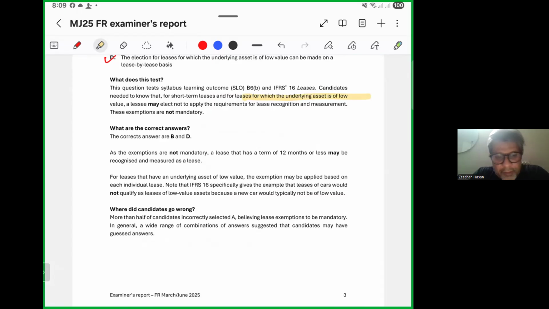Where did candidates go wrong? More than half of candidates incorrectly selected A, believing lease exemptions to be mandatory in general. A wide range of combinations of answers suggested that candidates may have guessed answers.